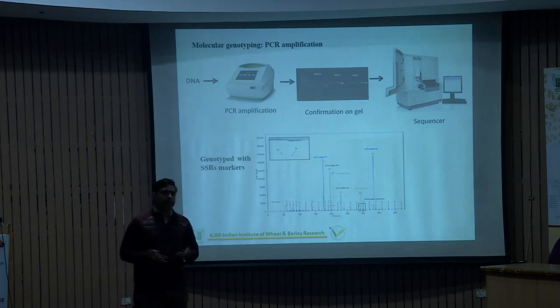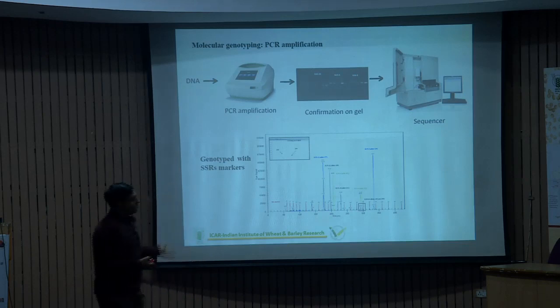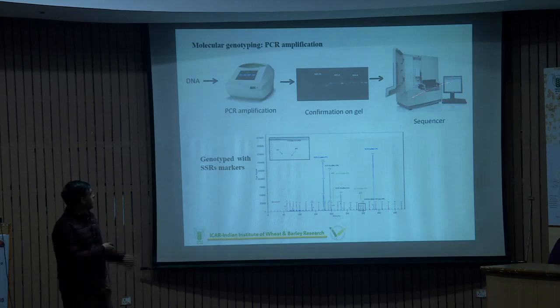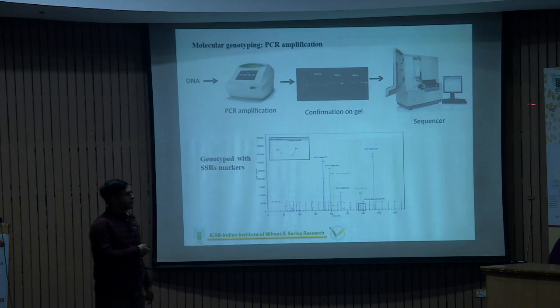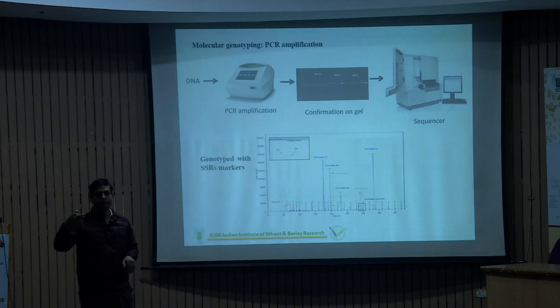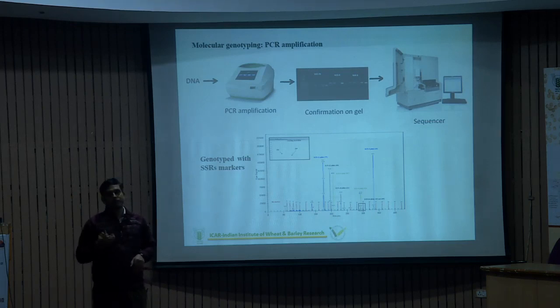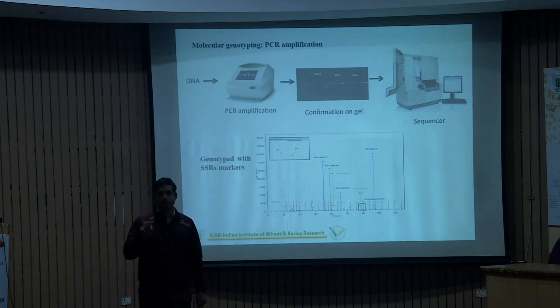There are a lot of different types of conserved regions we use to confirm or compare by using sequencing. These amplicons, using specific markers, go to a sequencer for sequencing, and then we compare the sequence, the ATGC, of one isolate with another isolate and check for variations. For example, at position number 75 there is an A, but in the other isolate it is a T. So there is a probability that the particular isolate or strain is variable at the genome level from the earlier one or the later one.